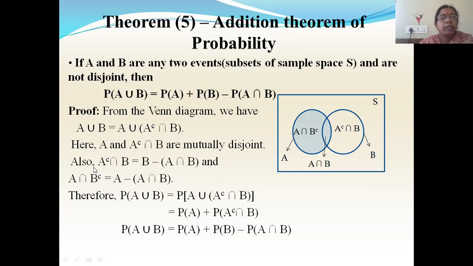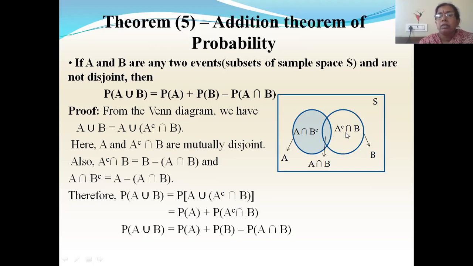Now also, how can I write A complement intersection B? This whole part, B, minus A intersection B will give you this white part. The white part is nothing but A complement intersection B. Repeating: I can write it as this whole part B minus this part, then you will get this part.